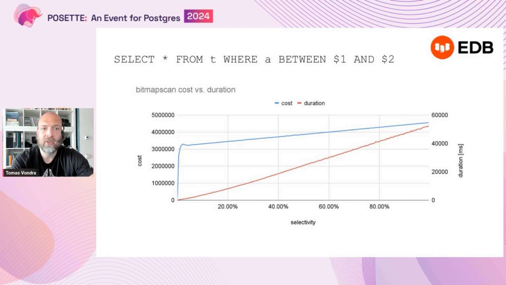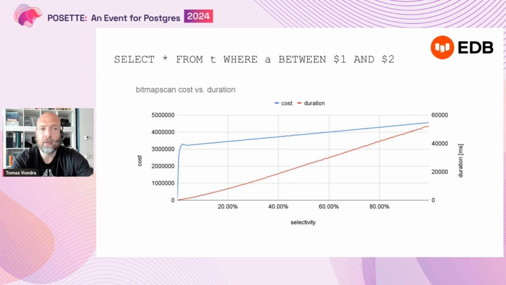And you can see that it's more or less monotonic. There's a small calculation issue for the cost, close to like 0% selectivity. But other than that, it's very continuous, and it's also correlated to the duration.